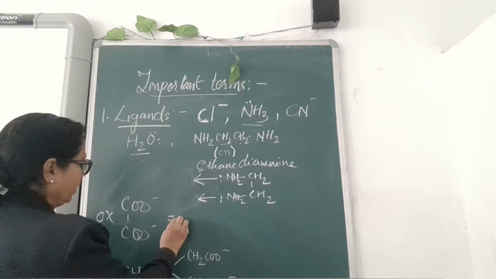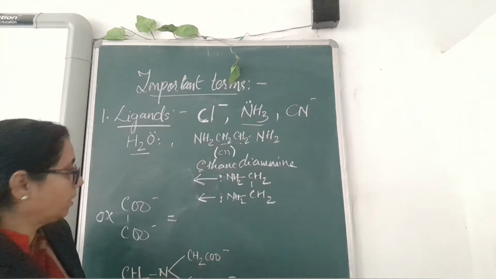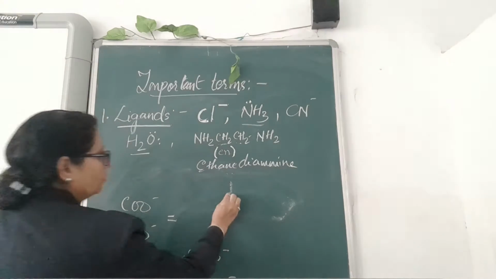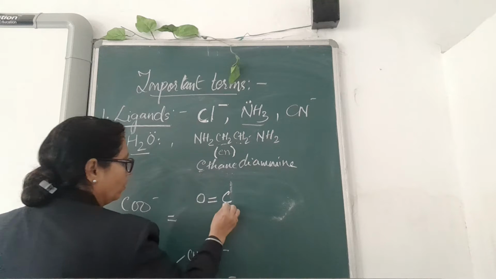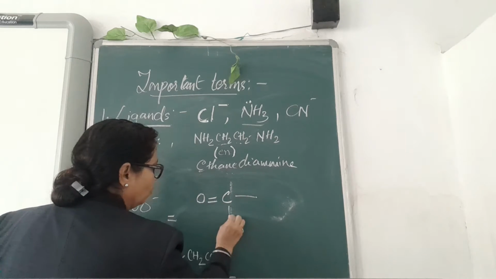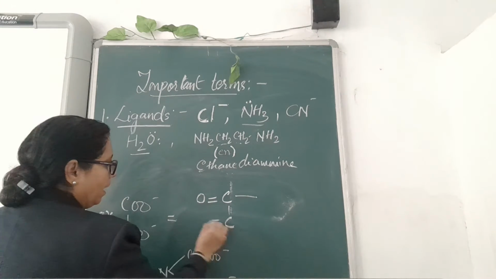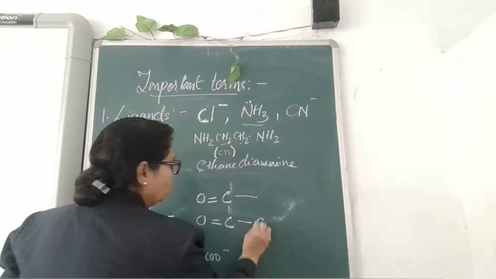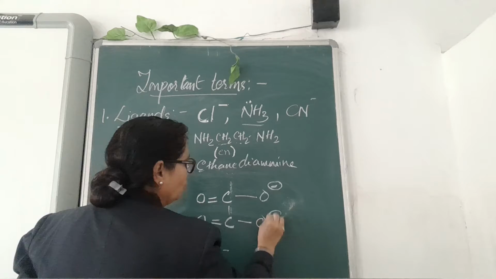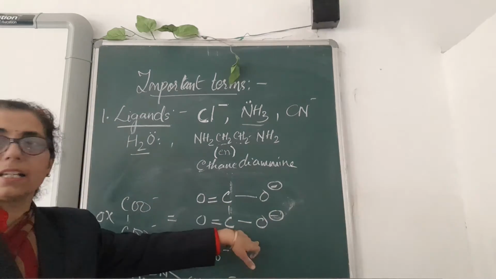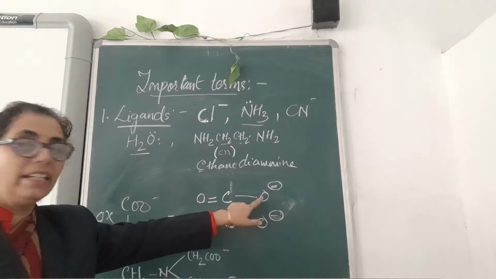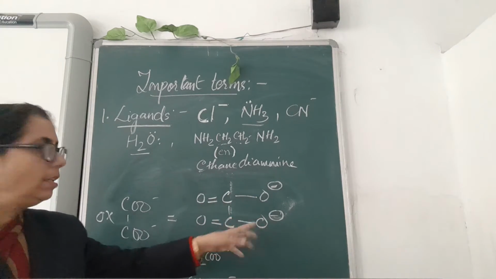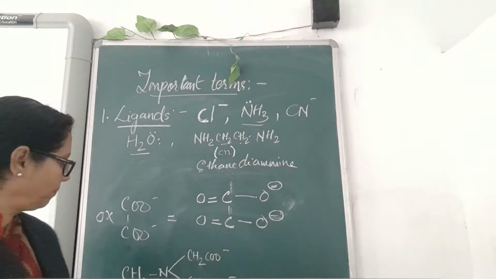The oxalate ion can be written as carbon with a double bond to O, two carbons linked to one another, one oxygen attached by a double bond and another oxygen having a negative charge. Through this negatively charged oxygen, it gets attached to the central metal atom by a coordinate bond.